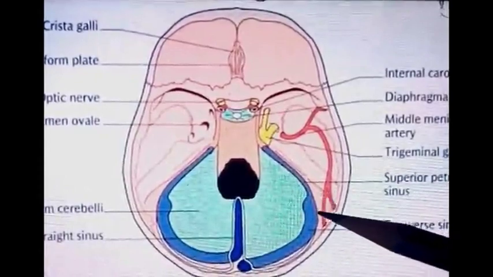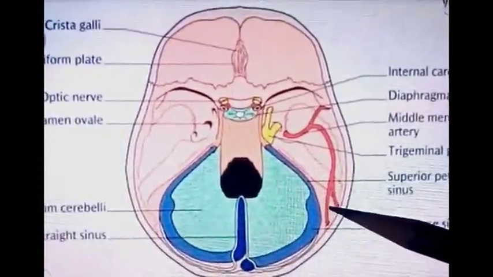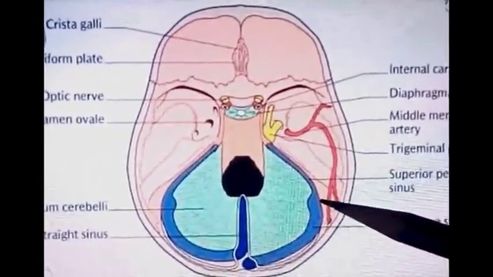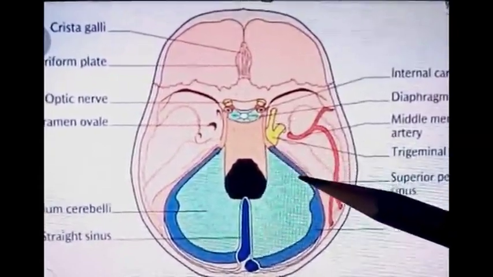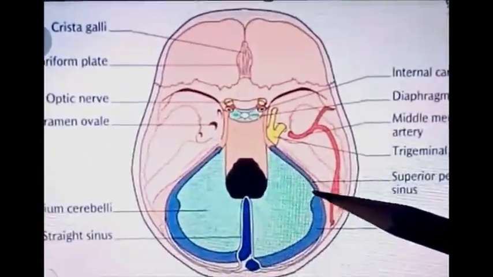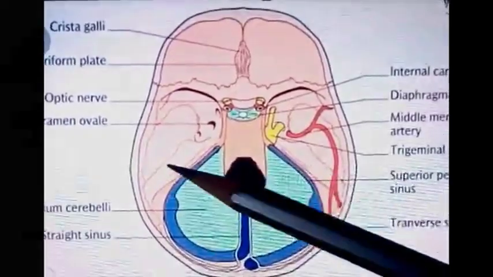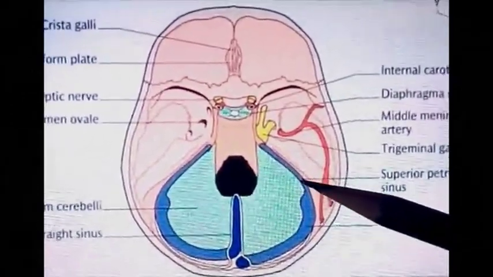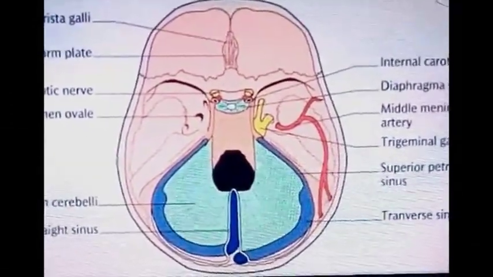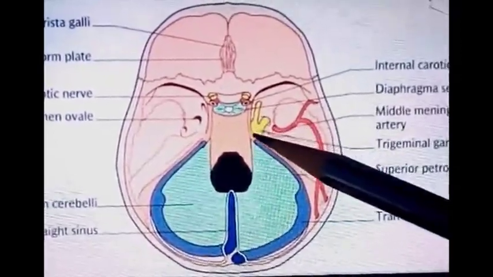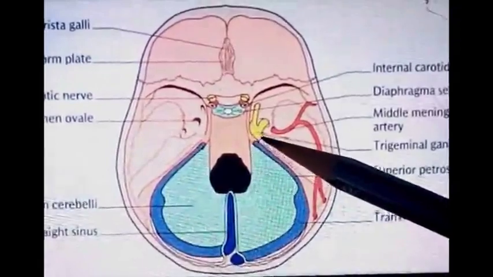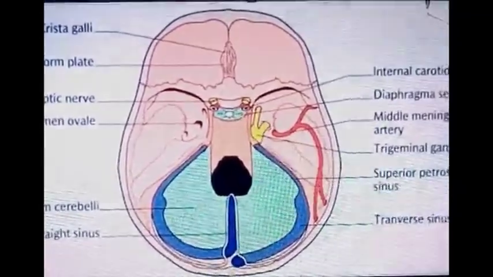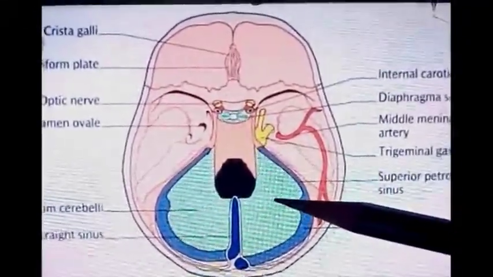So this is the inferior most part of the parietal bone, known as the posterior inferior angle of the parietal bone. It also gives attachment to some part of the tentorium cerebelli, and anterolaterally it is attached to the superior border of the petrous temporal bone. So this is the area of the petrous temporal bone, and its superior border gives attachment to the tentorium cerebelli. It extends anteriorly up to the posterior clinoid process.